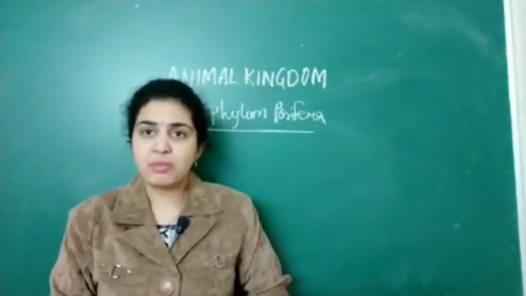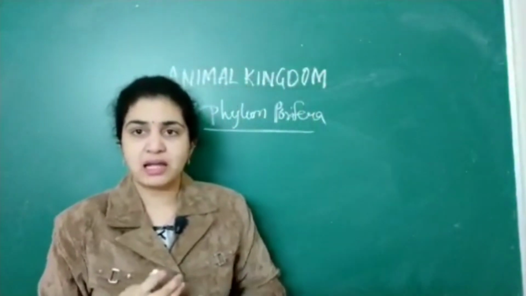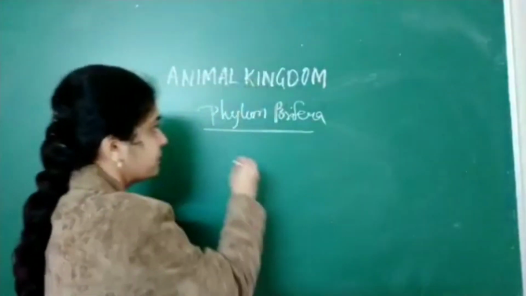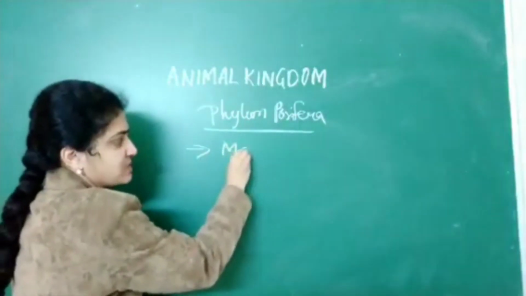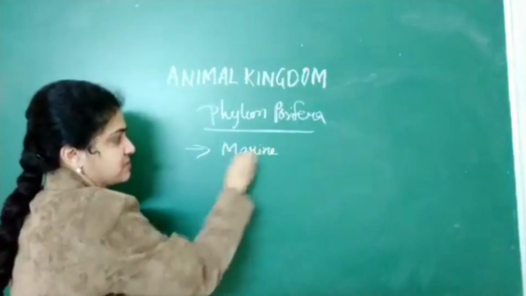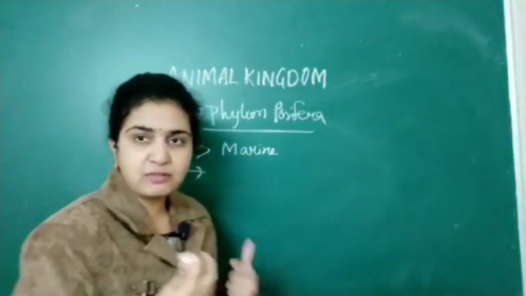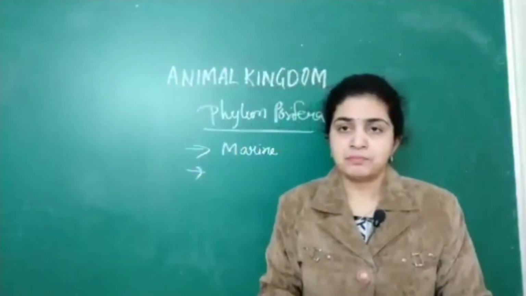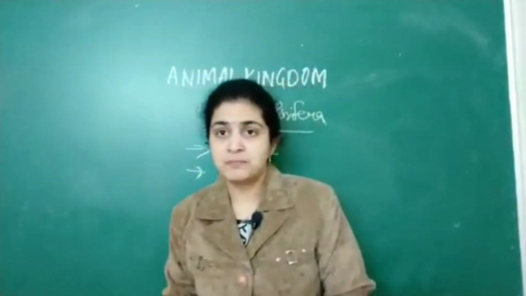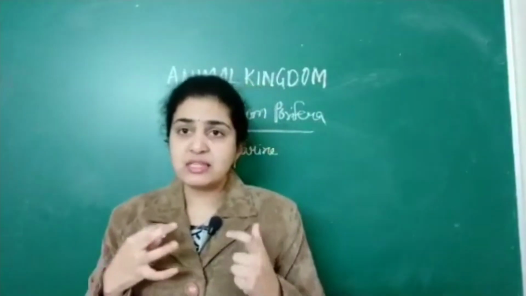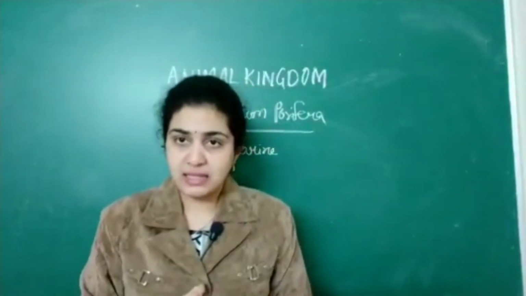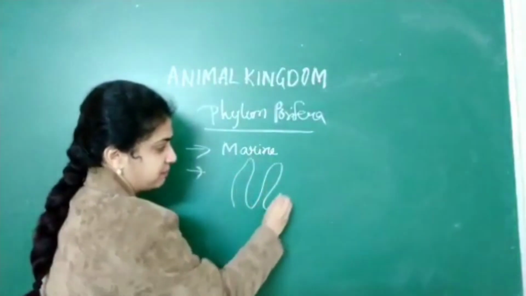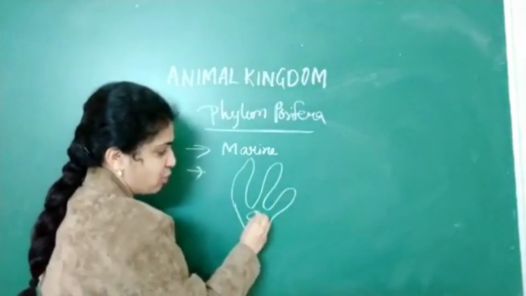The most common example given for phylum Porifera is sponges. The second important point is that they have a central cavity, the spongocoel.